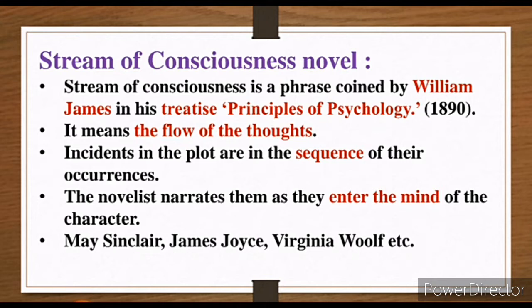What is coming in the mind of the main character, what he thinks and understands, is present one after another. Chapter after chapter is written about what he feels about himself and about other minor characters.